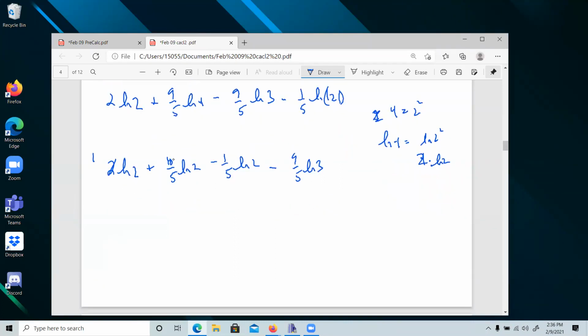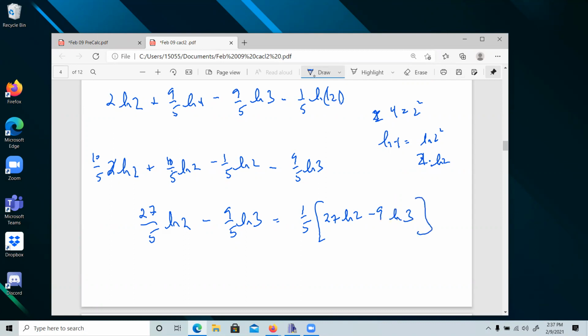Oh, 2 is 10/5, isn't it? We have 10 plus 18 minus 1. 27/5 ln 2 minus 9/5 ln 3. The only thing I did after this was I just took a 1/5 out. So I'd have 27 natural log 2 minus 9 natural log 3. And that was my answer.